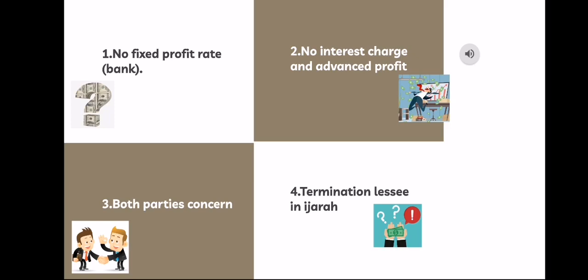For the third one, both party consent. So any decision relating to the proposal of the acquired property must be approved by both Musyarakah partners, meaning that the bank must get approval or consent from the other party in order to make any decision relating to the proposal of the acquired property. The same goes for the customer. They also need approval from the bank before making any decision.